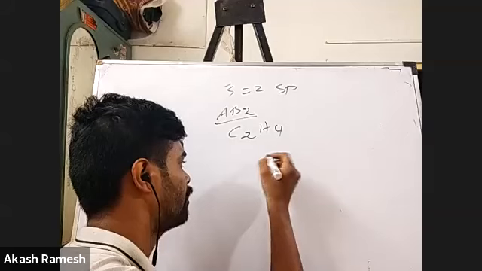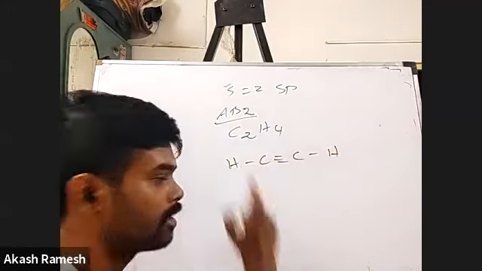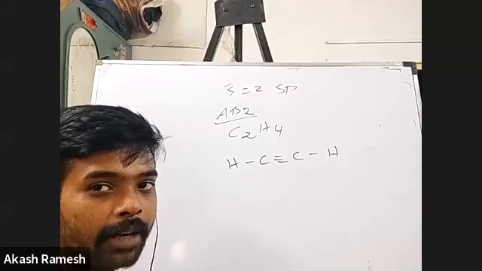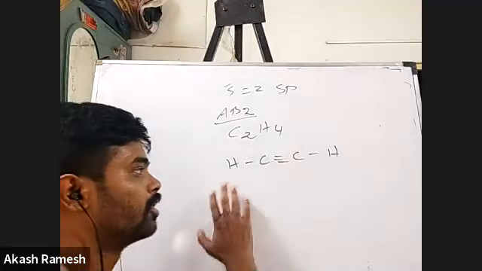Done, sir. Okay, so done. So you will have a structure like this. Yes, how many of you got this? Yes, sir. Okay, everybody almost would have got it. If you didn't get it, that means you didn't study 10th properly. That's what is understood. Okay, so this is my alkyne.